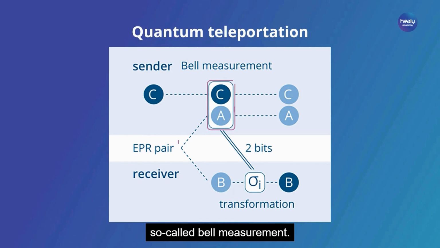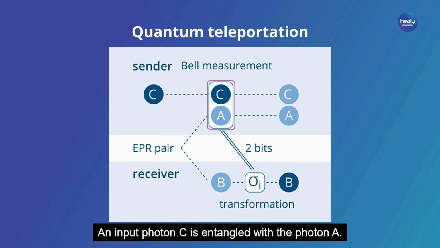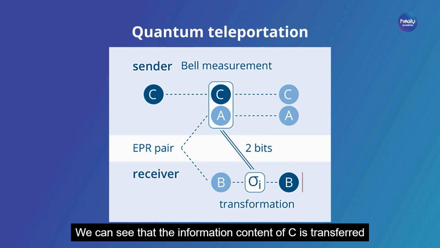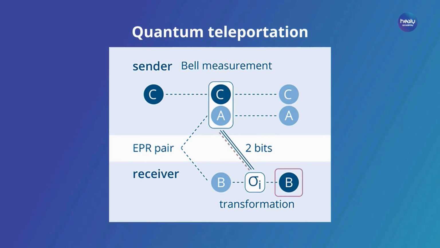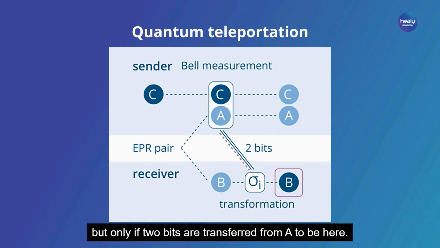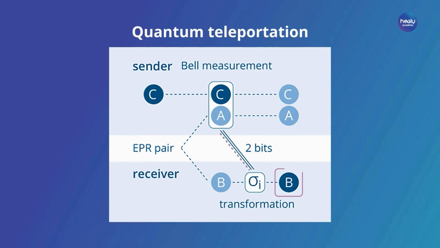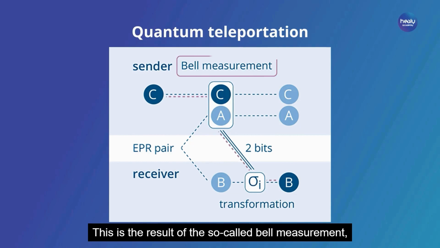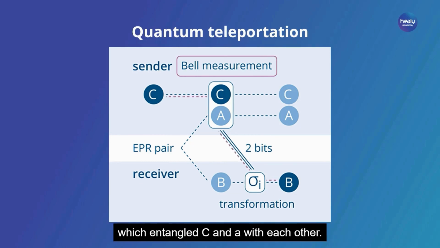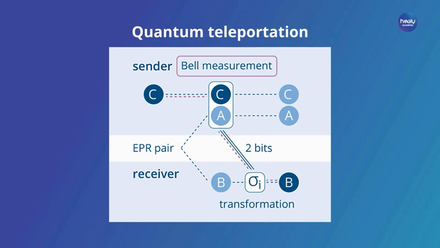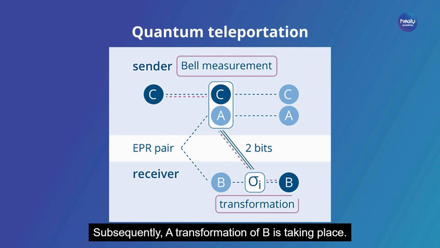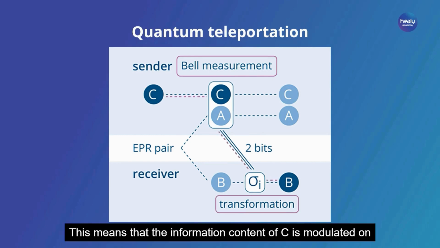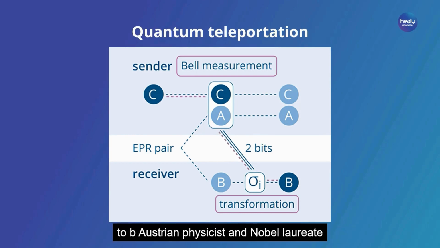Here, by a so-called Bell measurement, an input photon C is entangled with the photon A. We can see that the information content of C is transferred to the photon B, but only if 2 bits are transferred from A to B here. This is the result of the so-called Bell measurement, which entangled C and A with each other. Subsequently, a transformation of B is taking place. This means that the information content of C is modulated onto B.